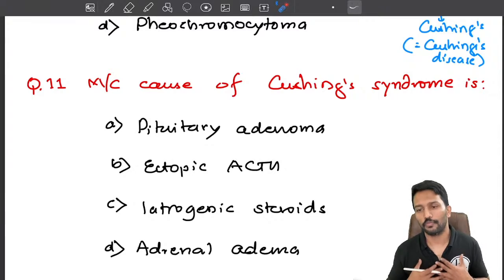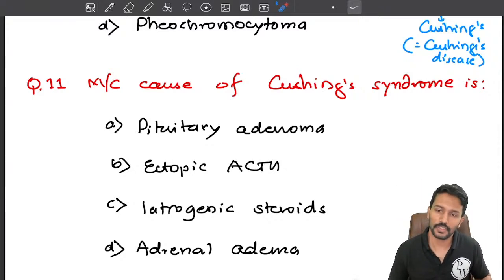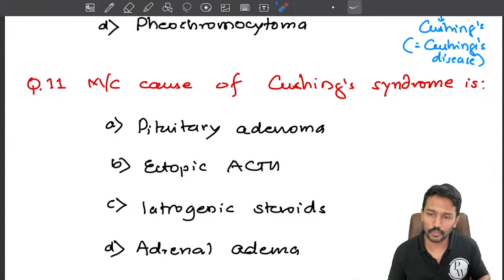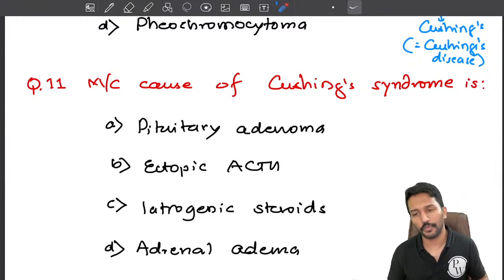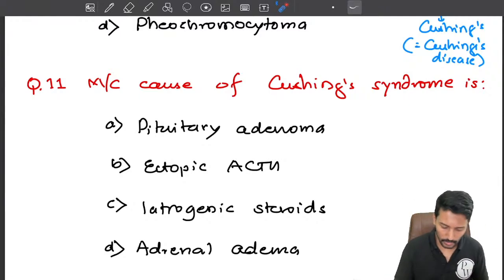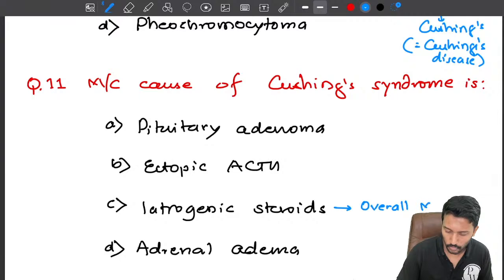So I can tell you from my experience also, in the last 5 years, whatever cases of Cushing syndrome I have seen, to be very frank, I have not seen a single case of a pituitary adenoma. All of them were because someone had started the patient on steroids. So overall, the most common cause for Cushing's syndrome is iatrogenic steroids.